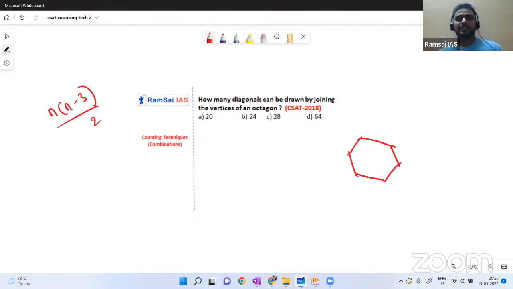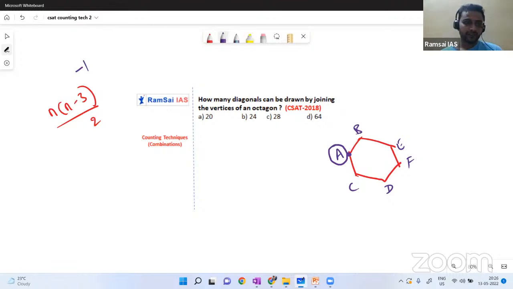So consider a hexagon. Here this is A, B, C, D, E, F. Some random values I am giving to each corner. From A, you want to draw a diagonal. Since we are drawing from A, you have to subtract that one point.